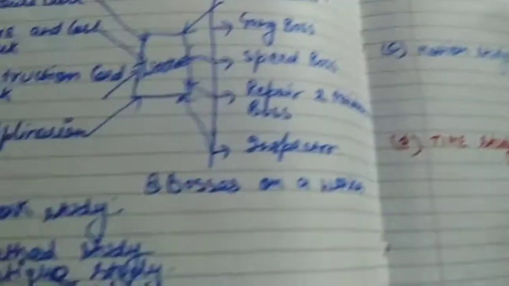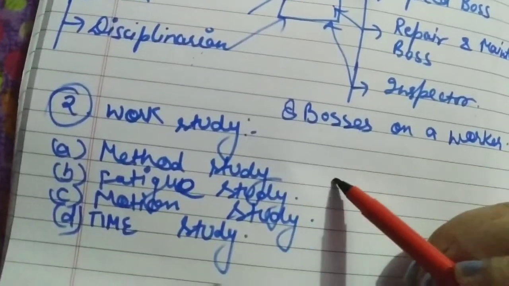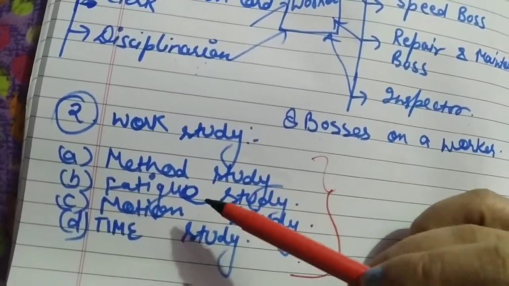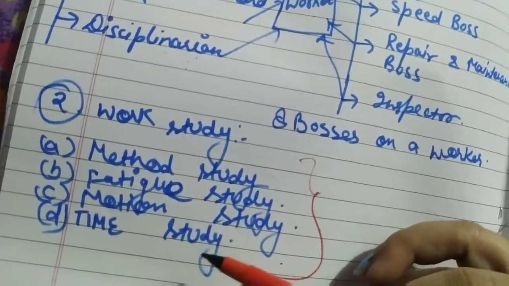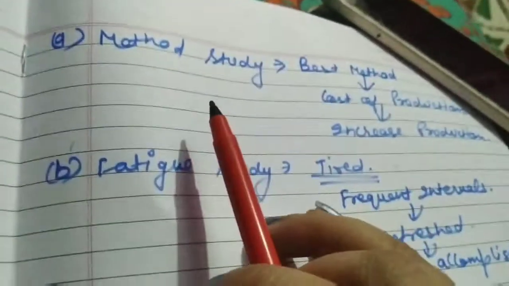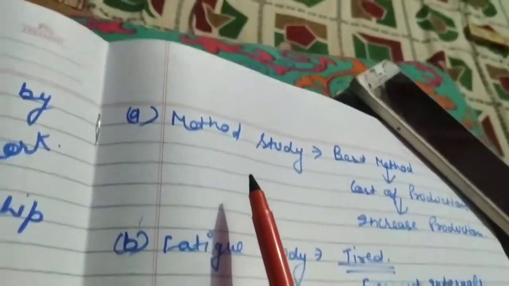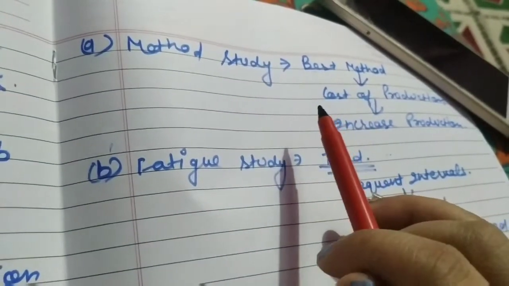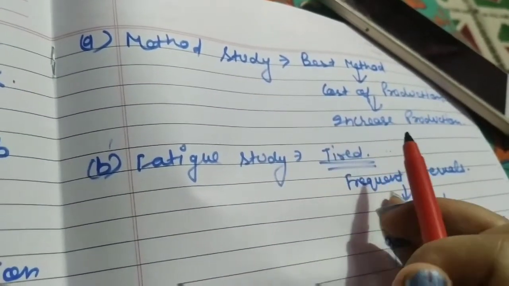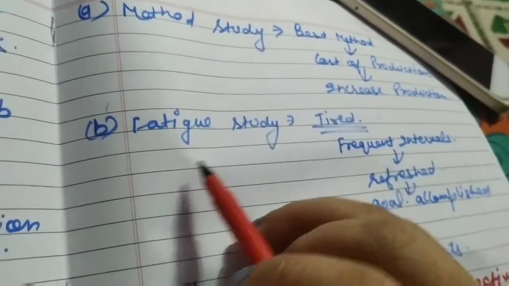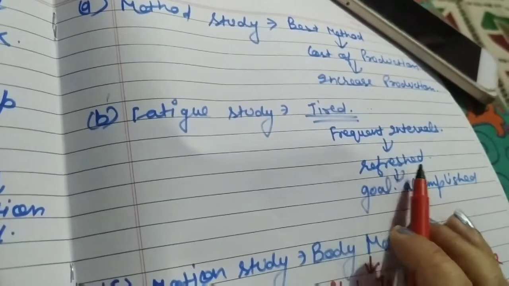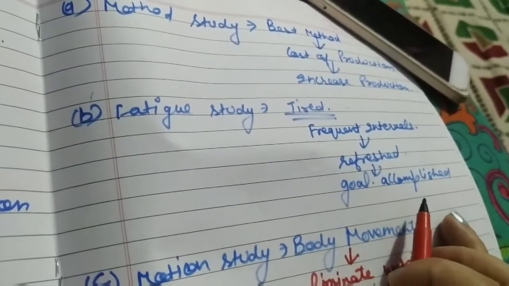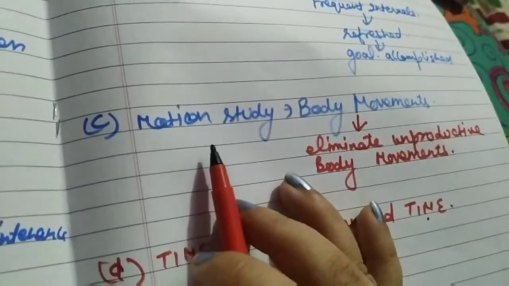So I can say that work study comprises these four. In work study, we have to study method, fatigue, motion and time study. In method study, we have to select the best method for the organization, which helps to reduce the cost of production and increase production with minimum input. In fatigue study, we have to give frequent intervals to our employees so that they can feel refreshed and the goal can be accomplished.